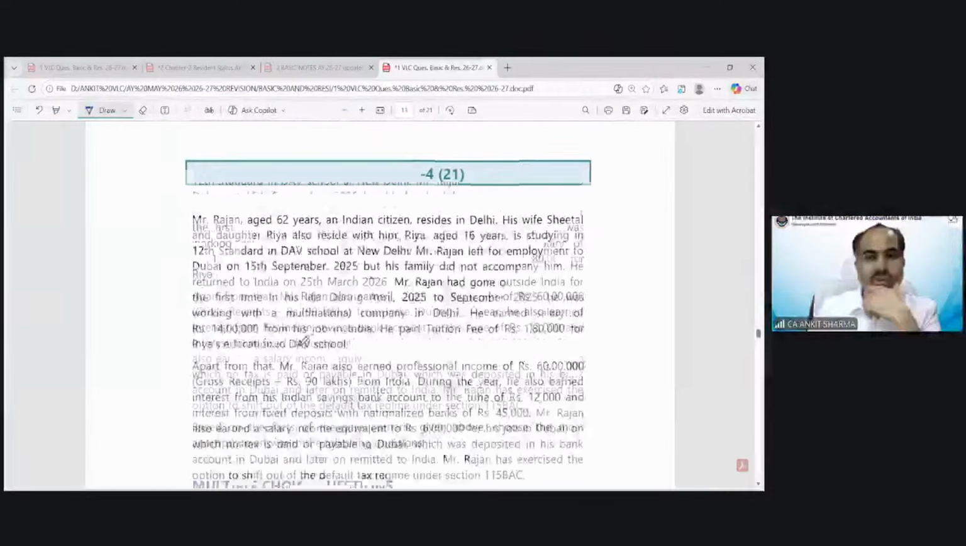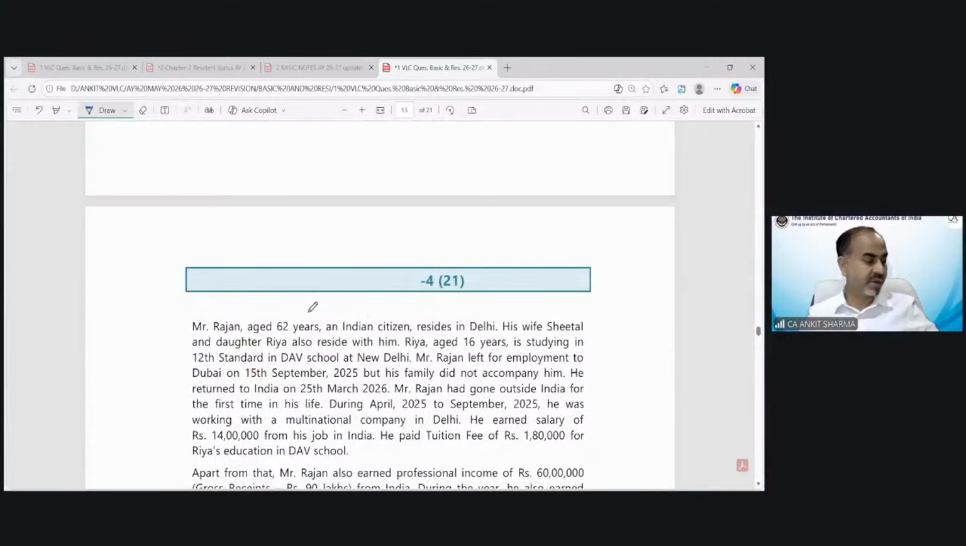Case scenario number 4. Mr. Rajan, age 62 years, an Indian citizen, resides in Delhi. His wife Sheetal and daughter Ria also reside with him. Ria, age 16 years, is studying in 12th standard in DAV school.